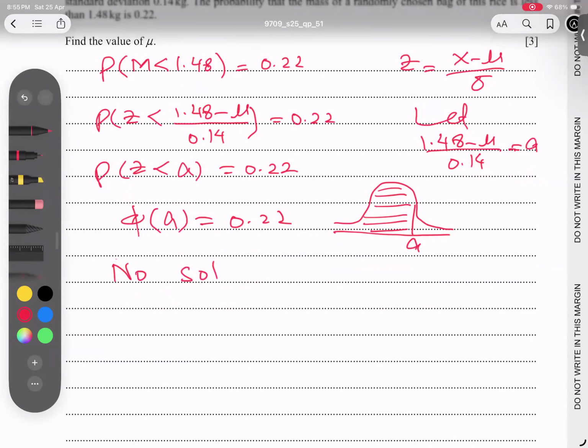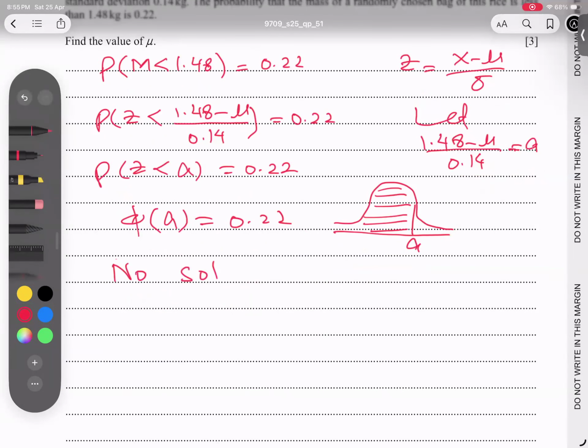I believe this point is clear. I'm getting here 0.772, but as I have assumed negative, I write A value is negative 0.772.